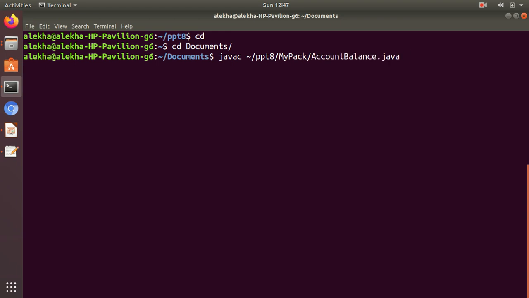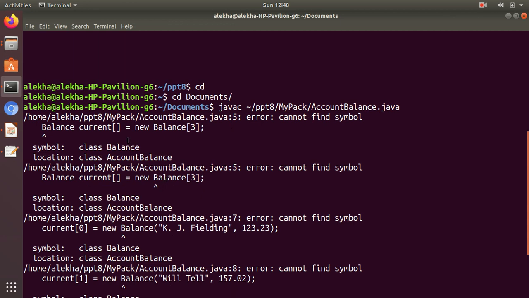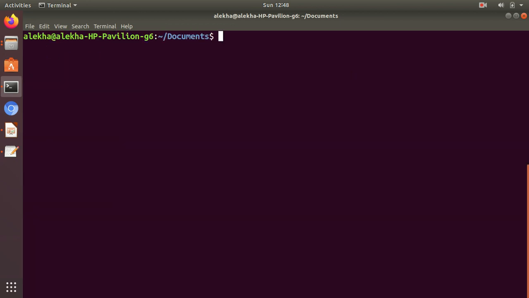When I try to execute this, it will try to find the class within the subdirectory, the package mypack, but that is not available. So it gives an error saying it cannot find the symbol balance, because I am in documents and there is no package directory called mypack here. It is within my previous working directory, ppt. So here I must mention the class path. When I want to execute from some other directory, I must use the classpath option, because I am using the command prompt.